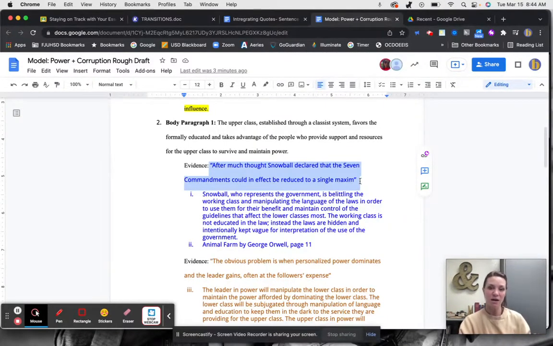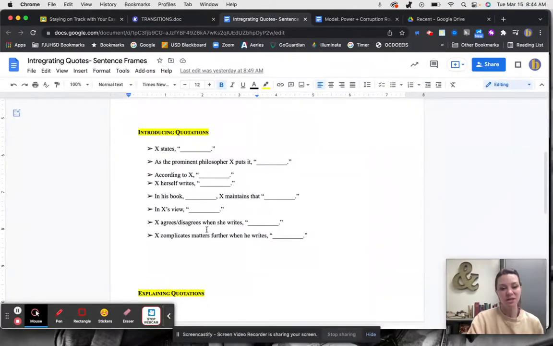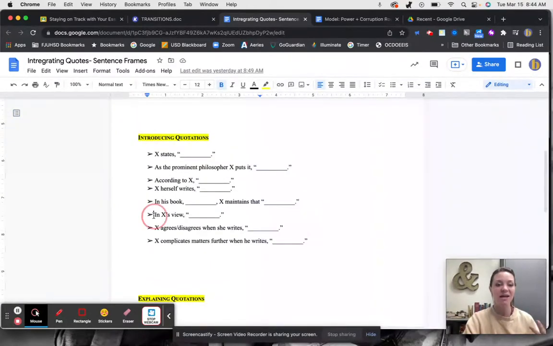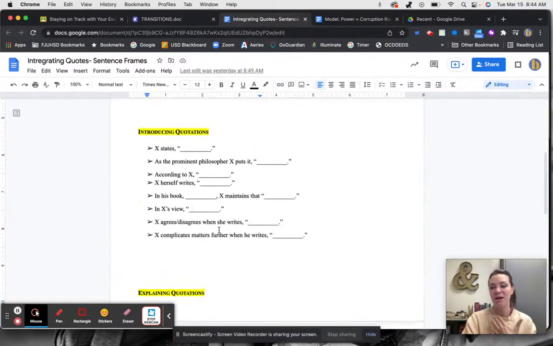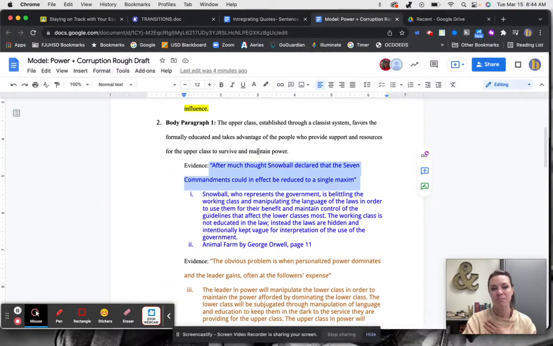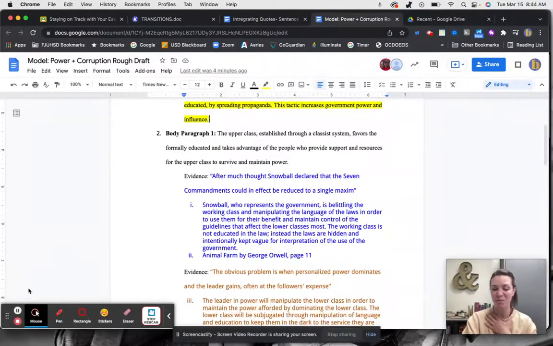So, after I do that, I also need to integrate that quote by introducing the quotation. So I will say, in X's view, or something like that, who is my writer? My writer wrote the quote. So, for example, in a second, I'm going to show you how I have a background for an Animal Farm quote for literature. So I explain who are the characters, what's happening in the book, what does it mean. Then I introduce the quote with quotation marks, and then I will explain the quote and why that Animal Farm example backs up both my body paragraph sentence and my claim. So I'm going to write that out, and then we'll get back together.